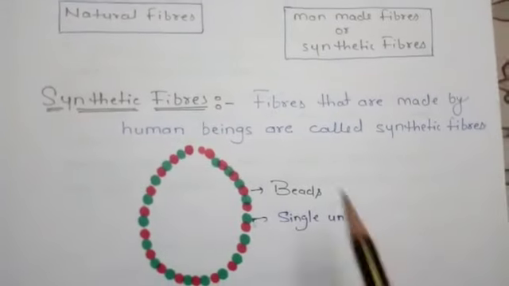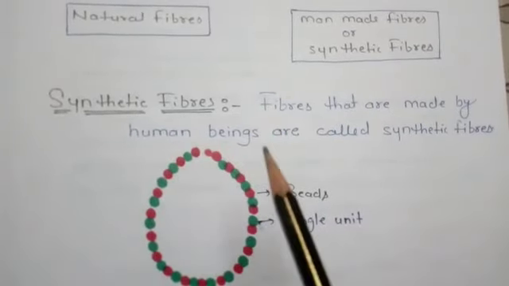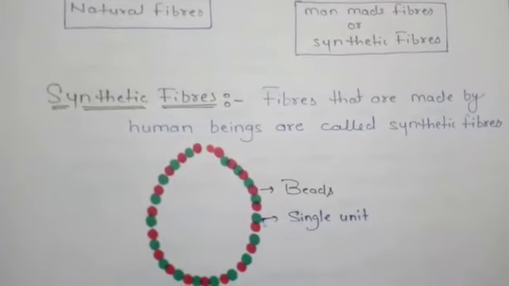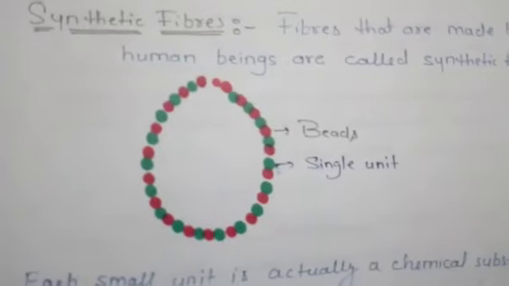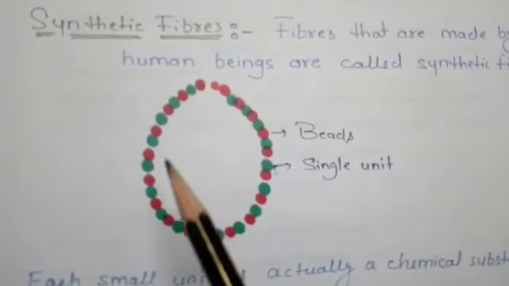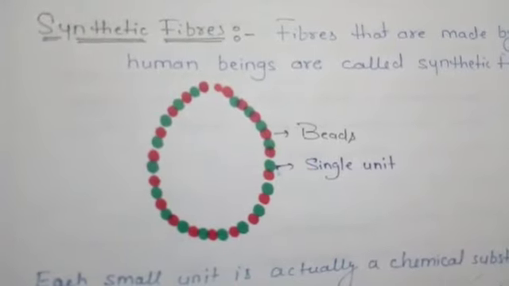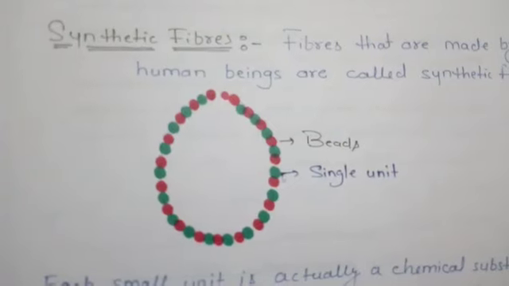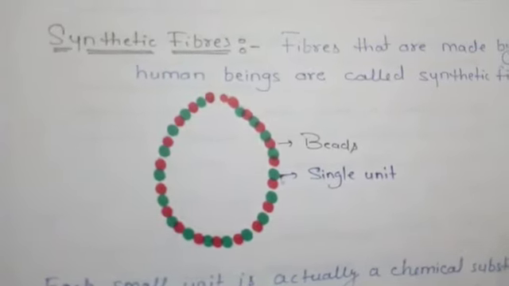So let us see, fibers that are made by human beings are called synthetic fibers. Try to recall the uniform pattern found in a necklace or of beads joined with the help of thread. Similarly, a synthetic fiber is also a chain of small units joined together.